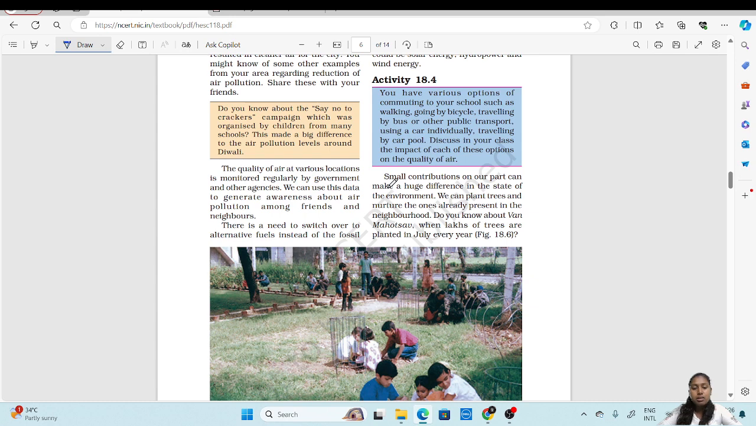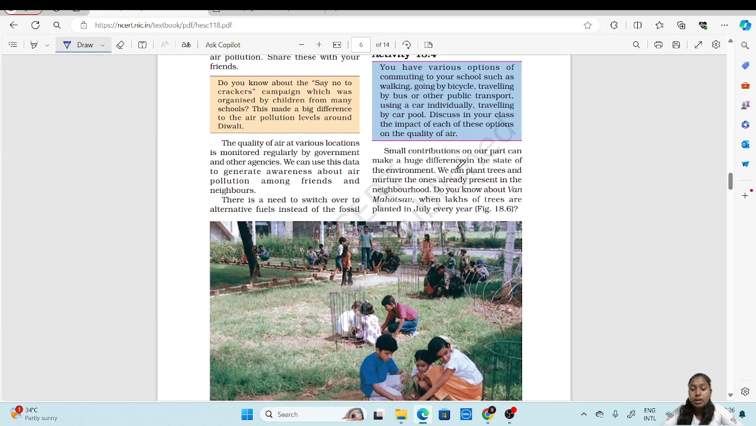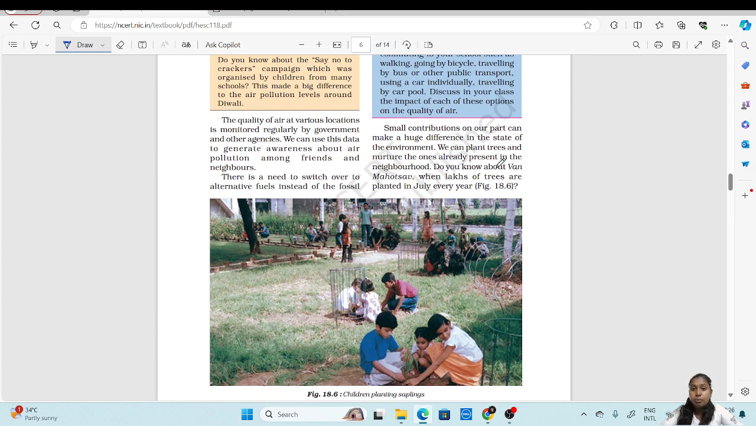If we plant a tree every year, that can also lead to a big difference in the environment. We can plant trees and nurture the ones already present in the neighborhood. As I said, we celebrate Van Mahotsav where we plant lakhs of trees in the month of July.